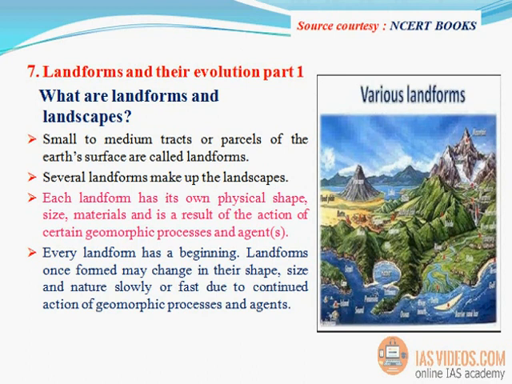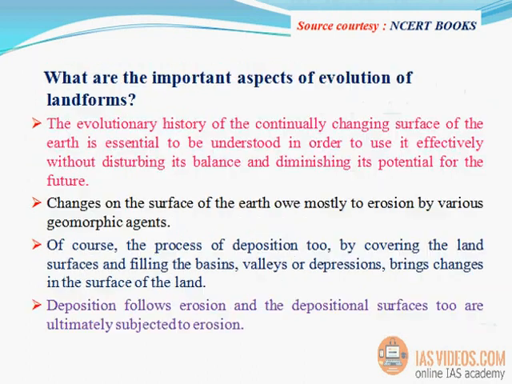Several landforms make up the landscapes. Each landform has its own physical shape, size, materials, and is a result of the action of certain geomorphic processes and agents. Every landform has a beginning. Landforms once formed may change in their shape, size, and nature slowly or fast due to continued action of geomorphic processes and agents. What are the important aspects of evolution of landforms?